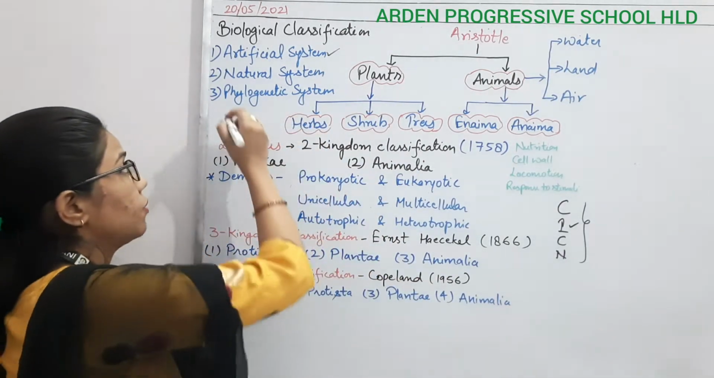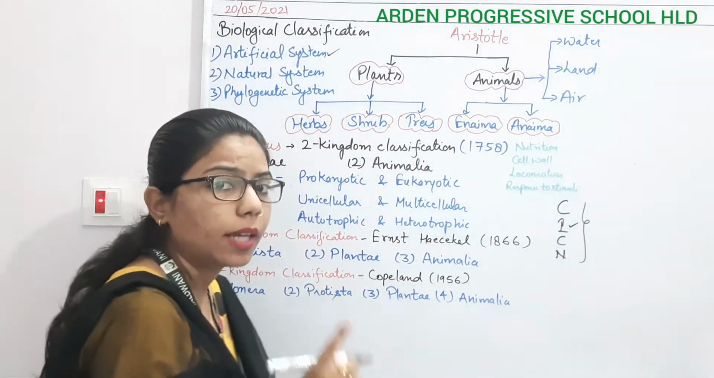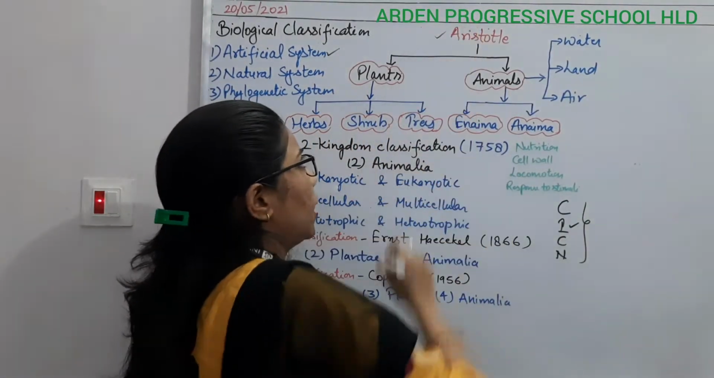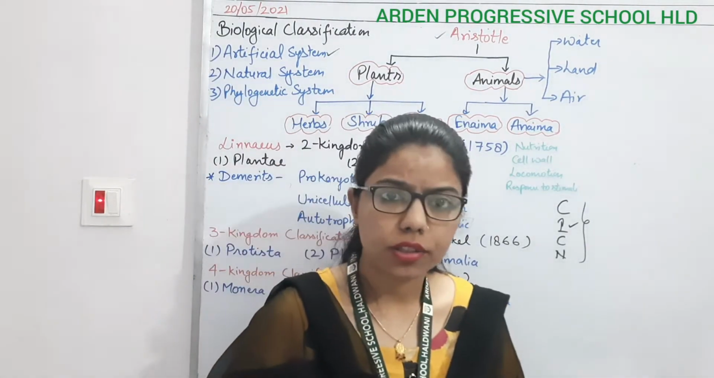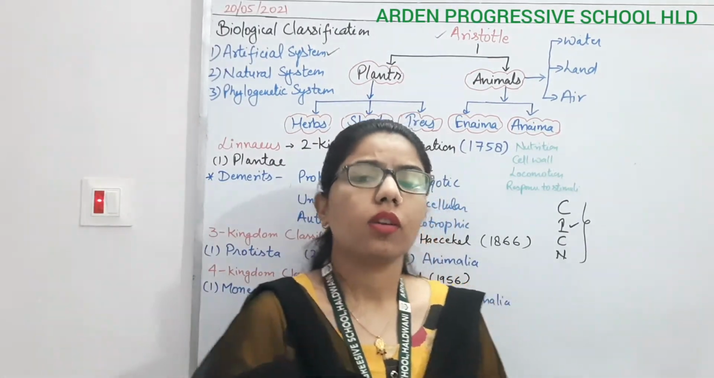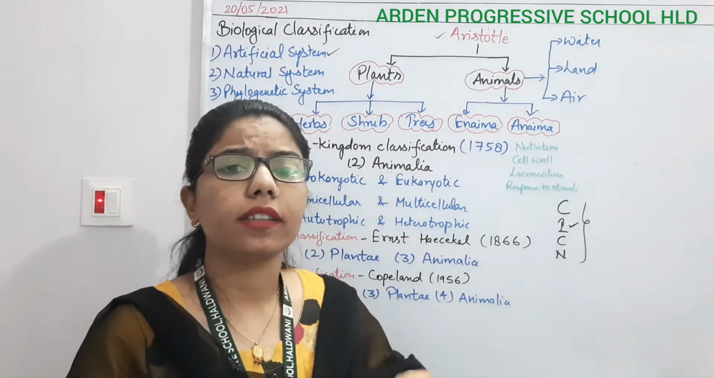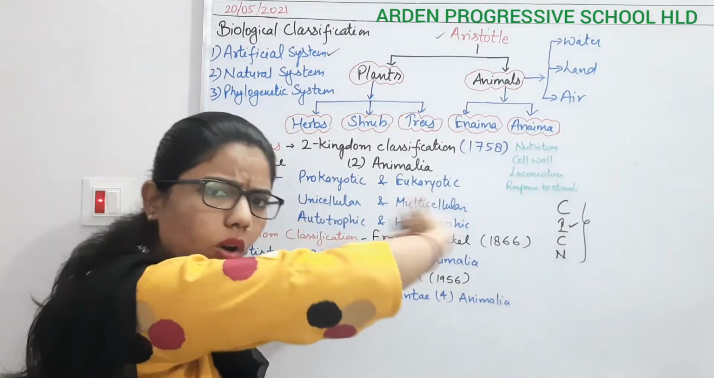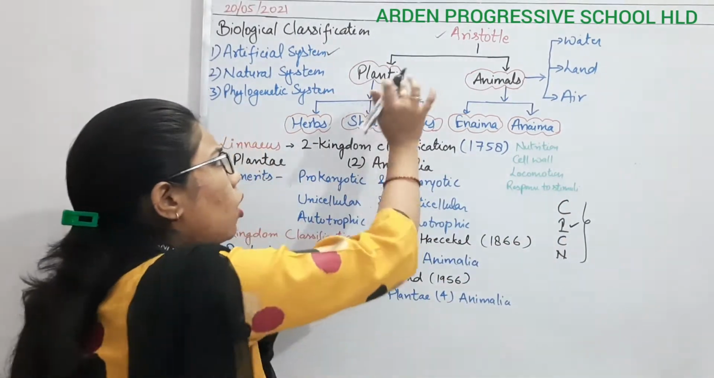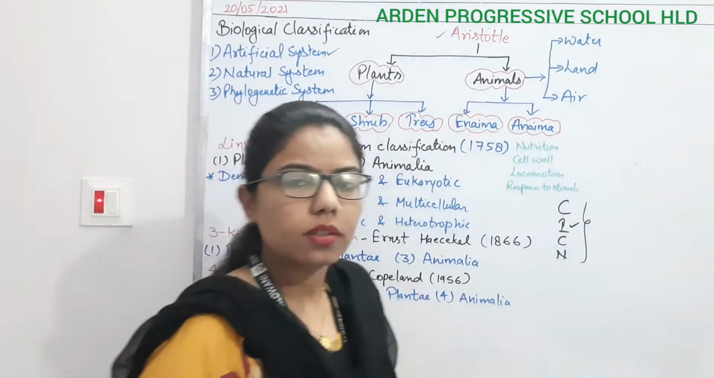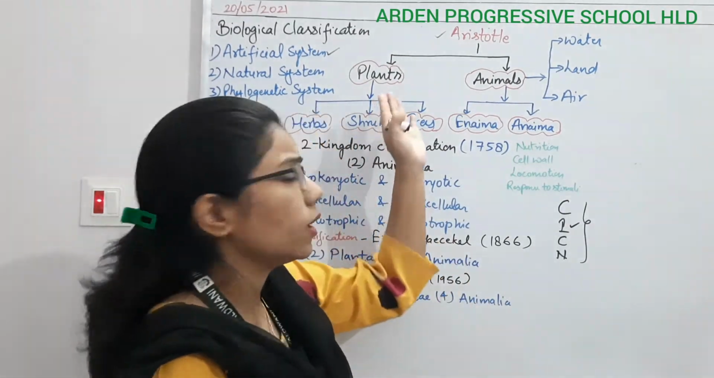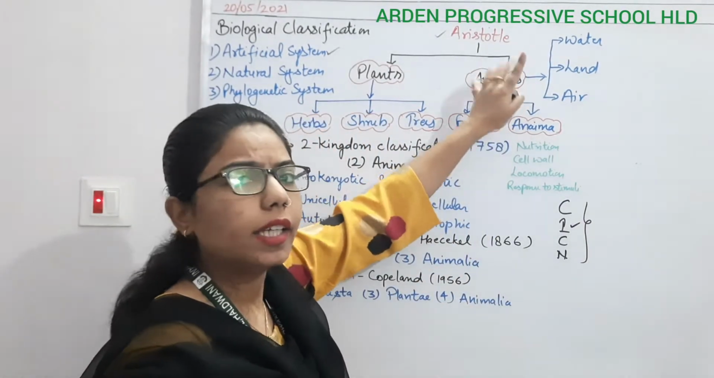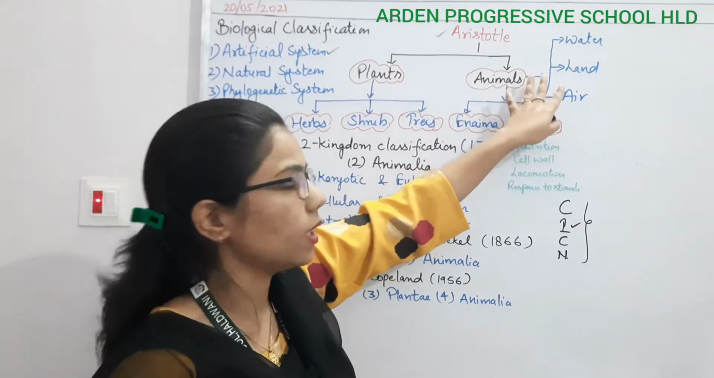Aristotle. This question is very important: who was the first to scientifically initiate the classification system? Aristotle. And we know Aristotle is the father of biology. Initially he classified all the organisms present on this earth, plants as well as animals. How did he classify? On the basis of their characteristics, right? So first of all he classified the organisms into plants as well as animals.